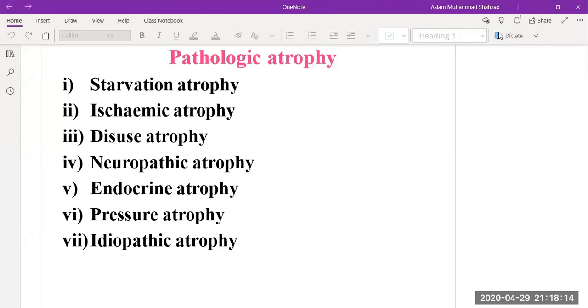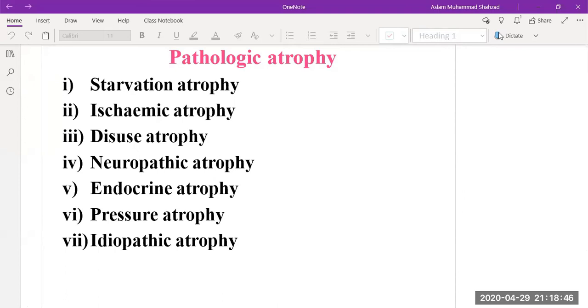Then we have pathologic atrophy, and as the name suggests, the word pathologic is explained in terms of physiological dysfunction, and a number of pathologic atrophies could occur. It could be starvation atrophy, ischemia atrophy, disuse atrophy, neuropathic atrophy, endocrine atrophy, pressure atrophy, and then idiopathic atrophy.